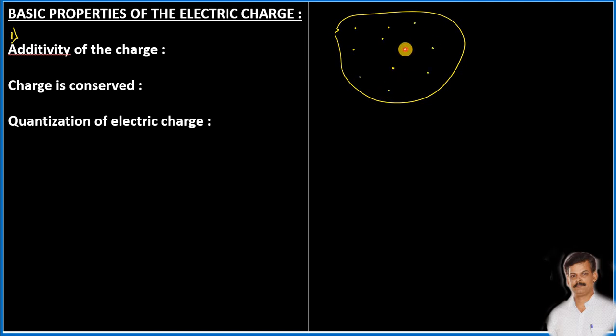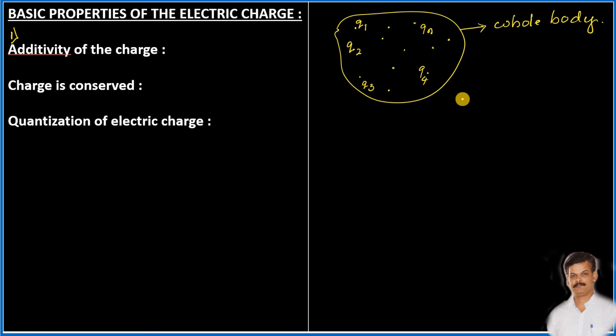Say the magnitude of one charge is Q1, another charge is Q2, Q3, Q4, like that, up to Qn. We have n number of charges present on the surface. Now each charge has its own small quantity of magnitude. But can we find the total charge present on this whole body?